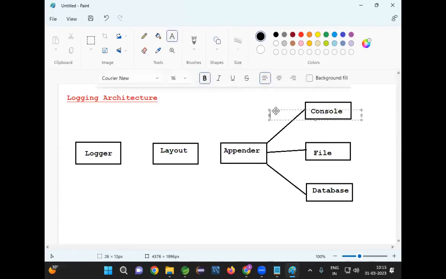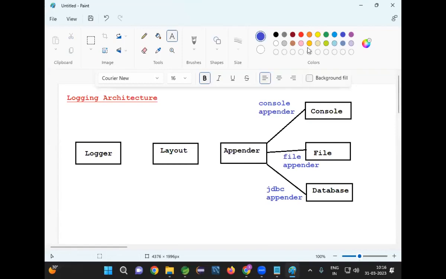For every destination, one appender will be available. To generate log messages in the console, the console appender will be available. To generate messages in the file, we will have the file appender. To generate messages in the database, we will have the JDBC appender.